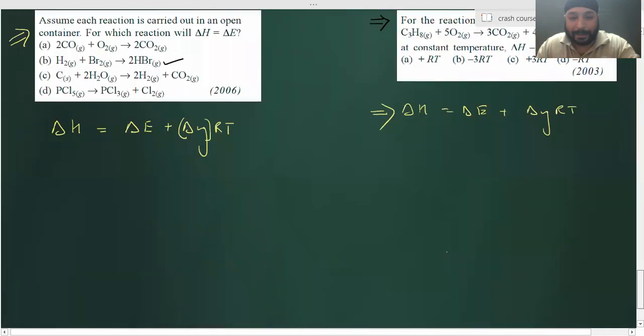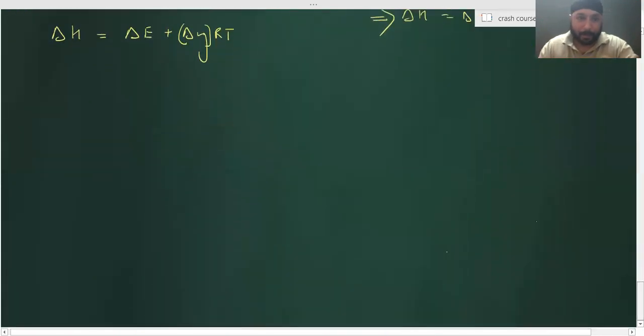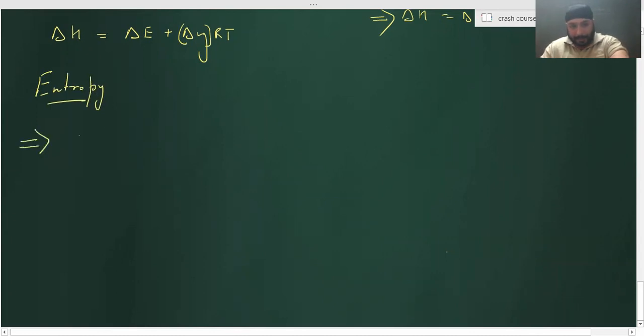Now we'll calculate the entropy change for various processes. First, I want to calculate the entropy change for a gaseous process. Just now we know that dS is equal to q reversible by T. Agreed?